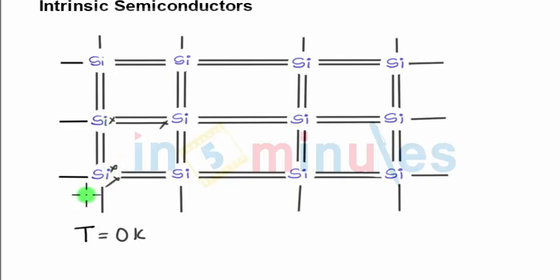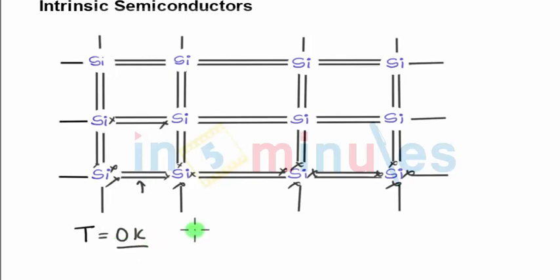Now at temperature 0 Kelvin, what happens? Each electron is in the lowest possible energy state, so that each covalent bonding position is filled. That means all the bonds of the silicon atoms are as shown in the diagram. They are very closed. That is, you cannot break the covalent bond at T equals 0 Kelvin. What will happen if a small electric field is applied? Electrons will not move because the bonds are very strong. The covalent bonds are strong.